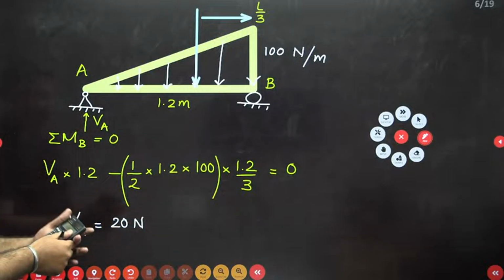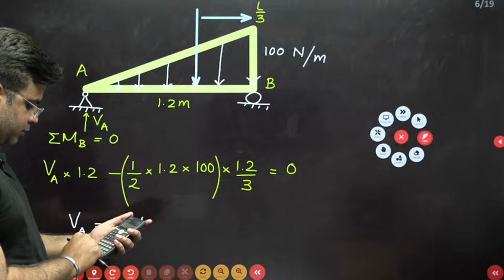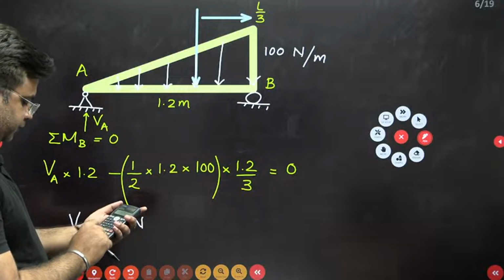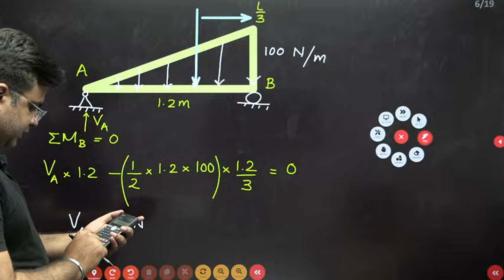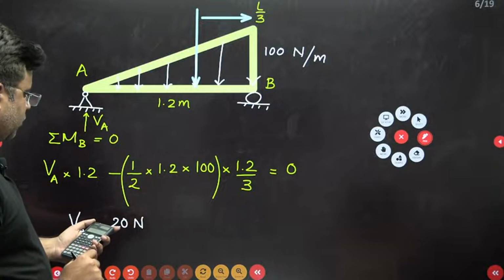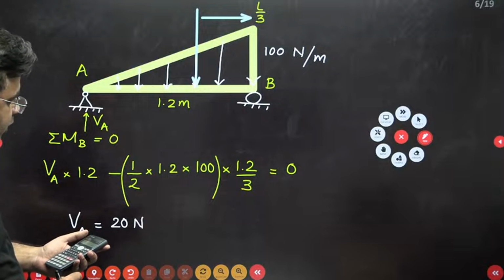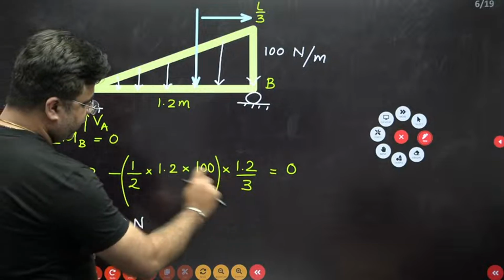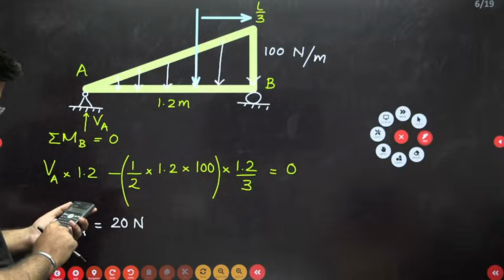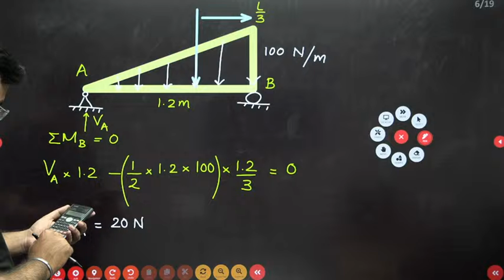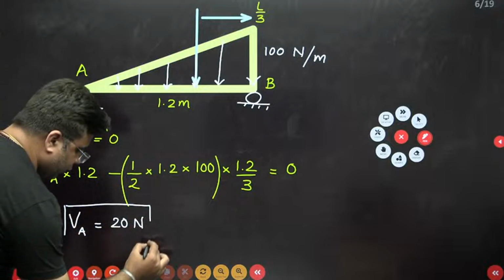Let me also check this. So this is 1.2 into 100 into 1.2 divided by 6. That is, 1.2 into 1.2 into 100 into 1.2 divided by 3, divided by 1.2. So this will be 20 Newton, right? So the value of VA is 20 Newton.